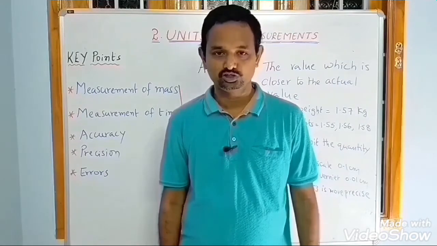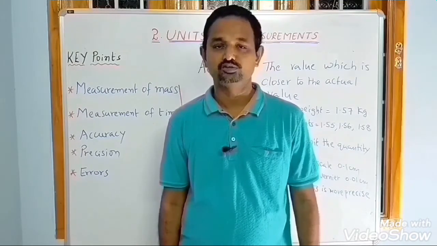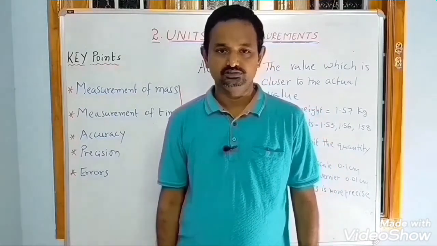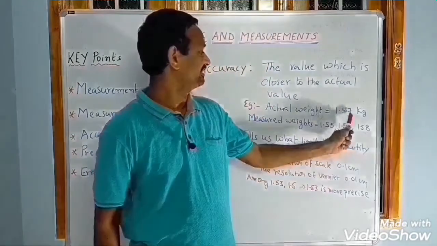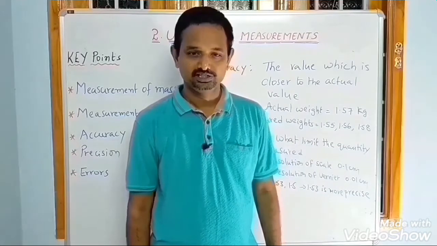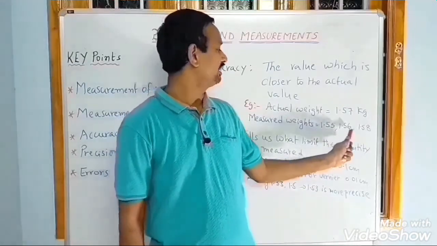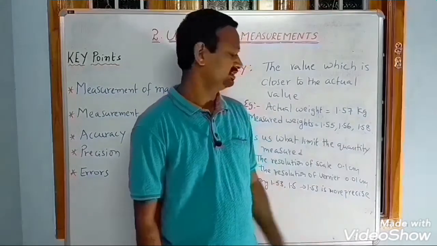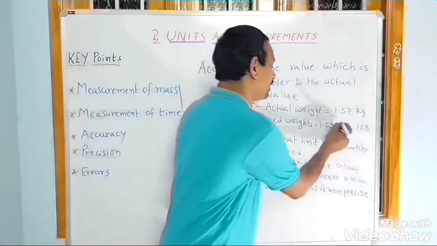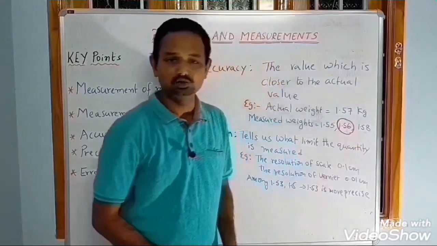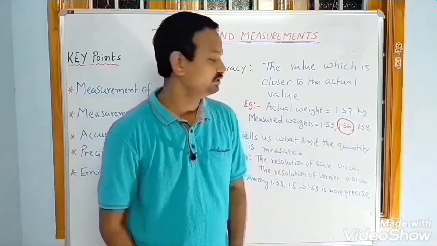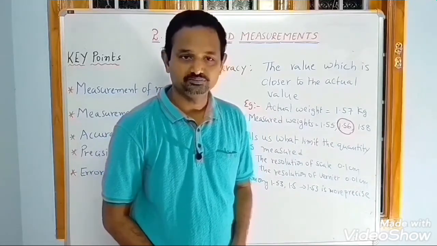The value which is closer to the actual value is called the accurate value. For example, the weight of an object is 1.57 kg. That is the actual value. But the measured values are 1.55, 1.56 and 1.58. Among these values, which is the nearest? That is 1.56, the nearest value to the true value. So 1.56 is the accurate value for 1.57 kg.